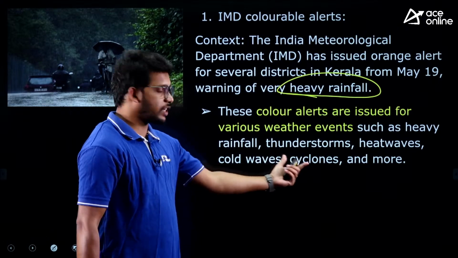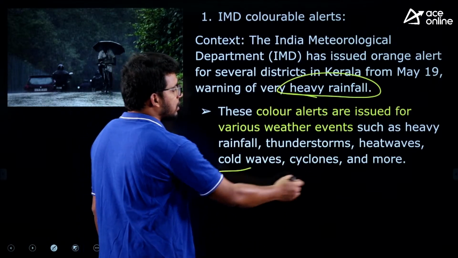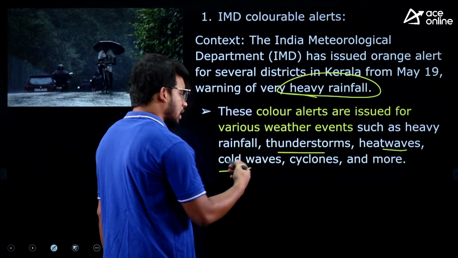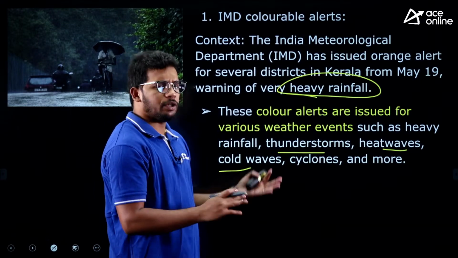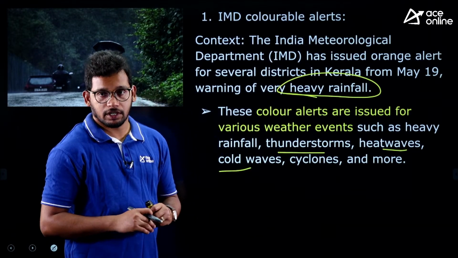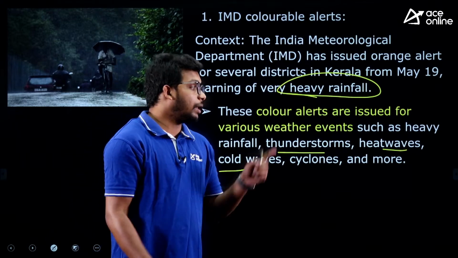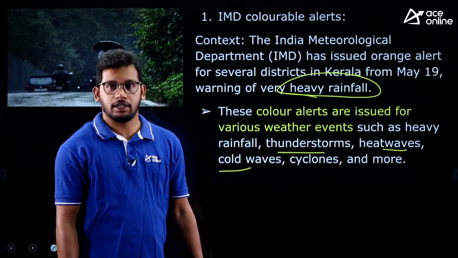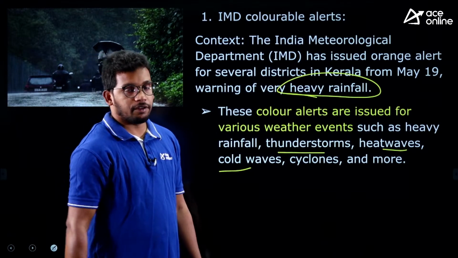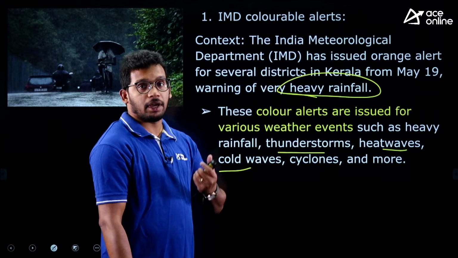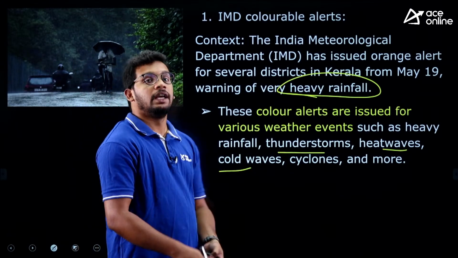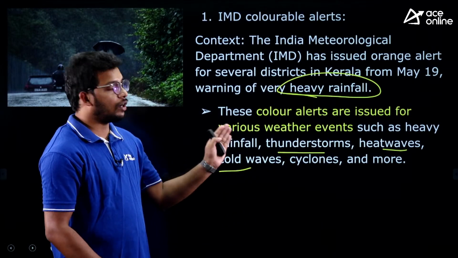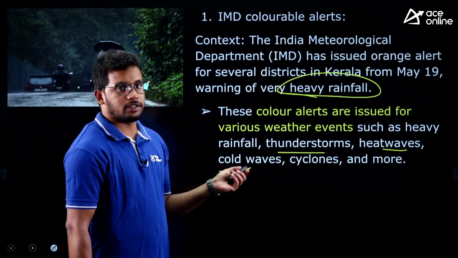It can be issued for cyclones, cold waves, heat waves, thunder waves, heavy rainfall. It can be issued for any weather related events. It is not disaster related, but weather related alerts. Very important, the difference you need to remember. They may ask you in the exam whether these are related to disaster management. No, these are related to weather alerts.